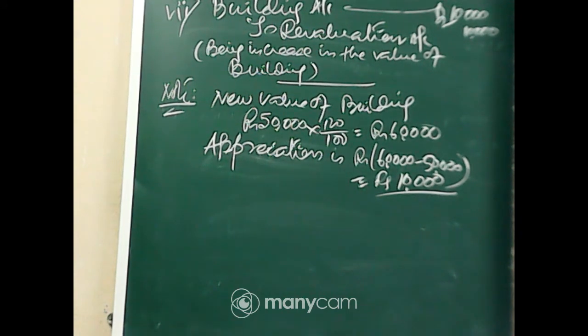Now, seventh problem is the value of building valued at 120%. The building account debit to revaluation account 10,000, being the increase in the value of building. Note, new value of building 50,000 into 120 by 100, rupees 60,000. The appreciation is 60,000 minus 50,000 is equal to rupees 10,000.